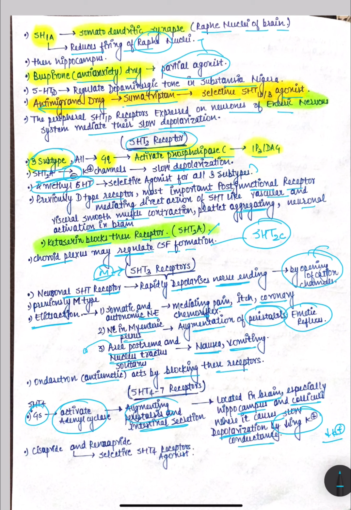Okay, and there are some drugs which are selective 5-HT4 receptor agonists, and recently cloned 5-HT5, 6 and 7 receptors are closely related to 5-HT4 receptors, and these are mainly located in specific areas, but their function is not known. Okay,